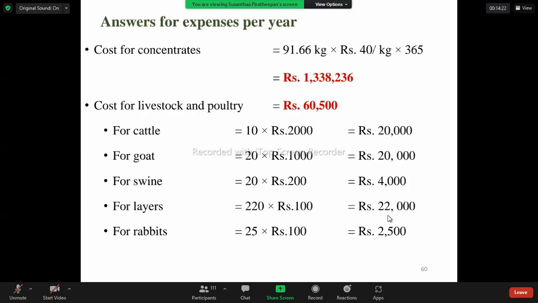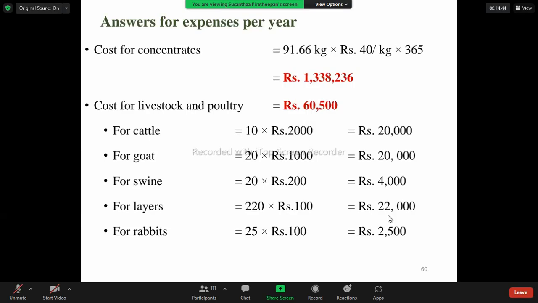We already calculated the amount of concentrates, but that is for only one day, 91.66 kilograms. But here we are calculating the expenses per year. That's why we are multiplying it with 365. This is cost for concentrates.